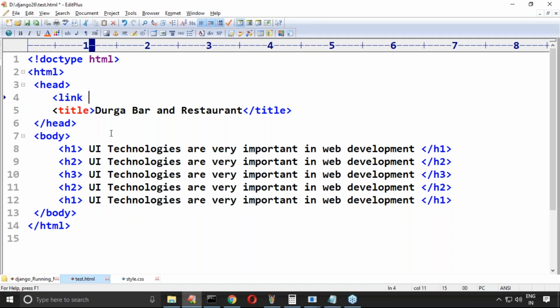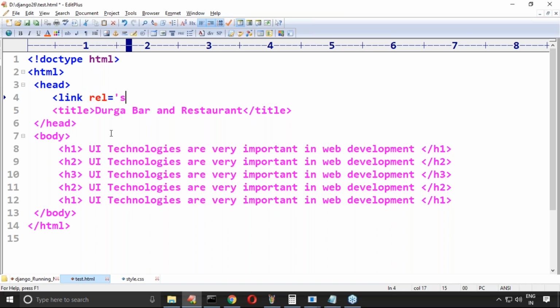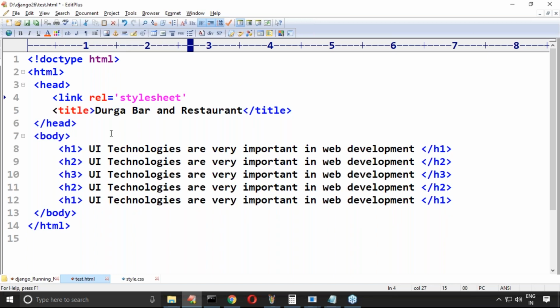link. Can you please link a CSS file? So which thing are you going to link? Okay, rel is equal to stylesheet. Stylesheet, because tomorrow JavaScript is also the same. For JavaScript also, this one talks about CSS, I mean stylesheet, or is it JavaScript? Something like that you have to specify.